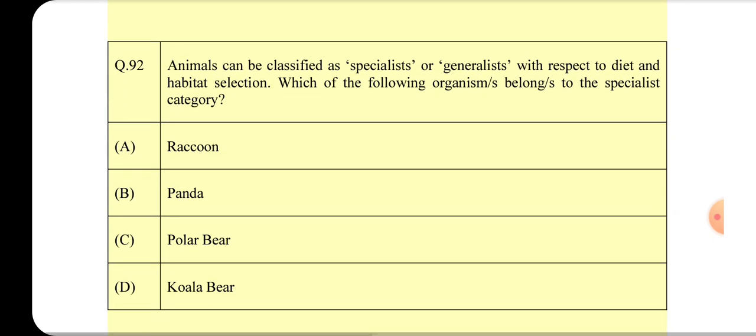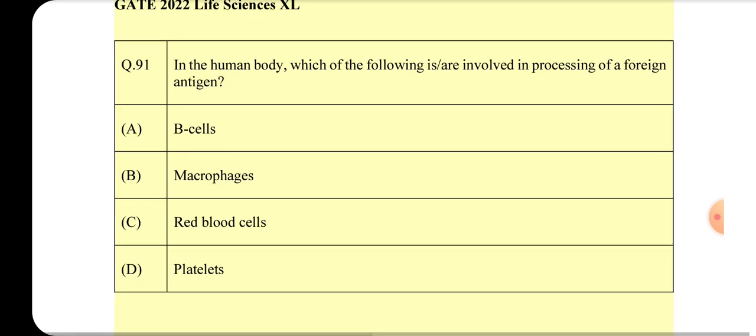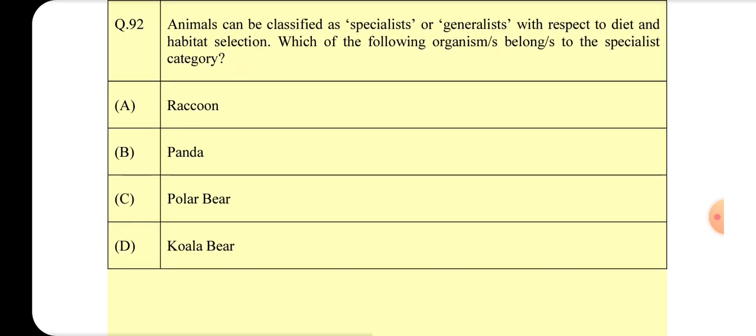Q92. Animals can be classified as specialists or generalists with respect to diet and habitat selection. Which of the following organisms belong to the specialist category? A, raccoon. B, panda. C, polar bear. D, koala bear.